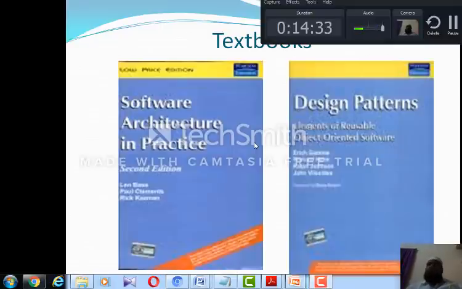I request all the students to get these 2 textbooks, not from the library, buy these 2 textbooks, because whenever you join the industry, you need to know about the software architectures and the design patterns. Without these 2 fundamental basic concepts, you can't do anything. So it's better, my dear students, to buy these textbooks and keep them with you.